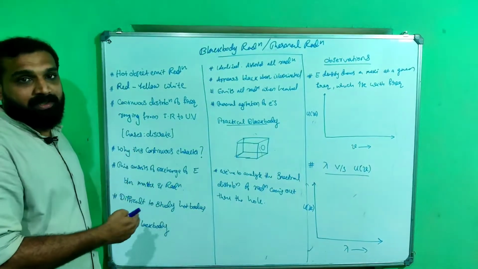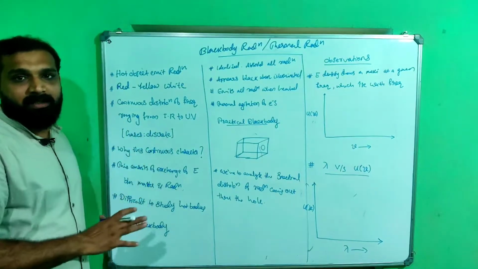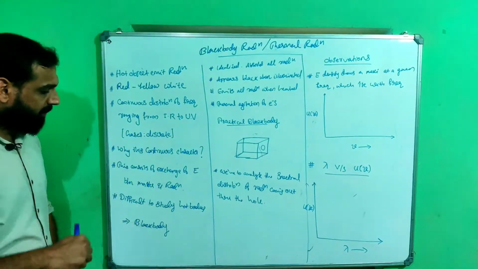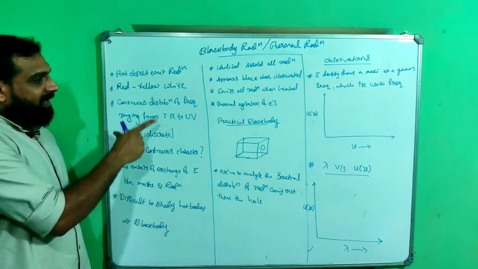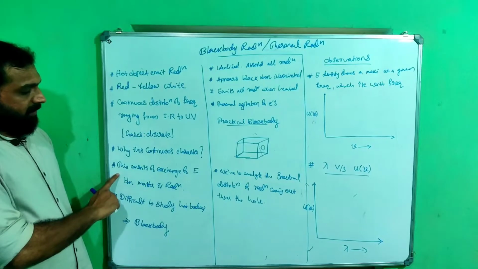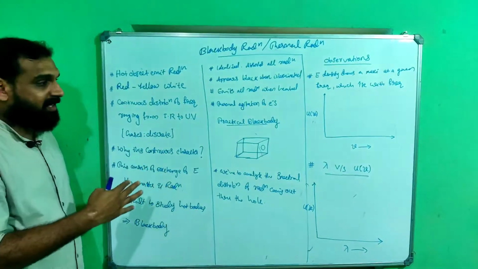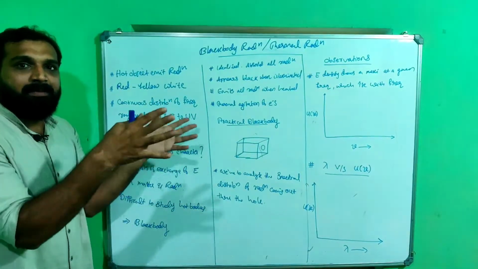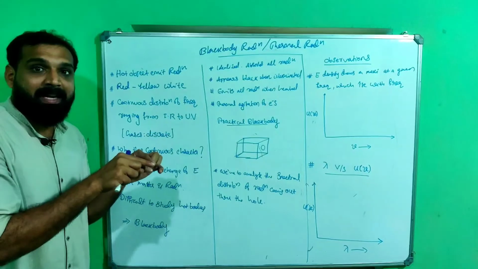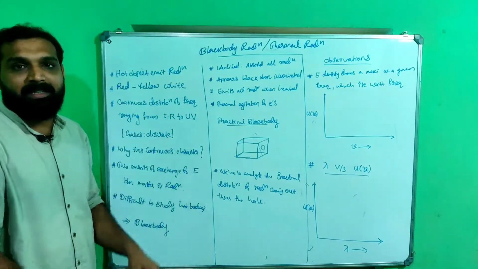Why is it a continuous spectrum, and what is the energy density of that radiation? That is our problem. In other terms, we are heating an iron piece and it is emitting radiation. The iron piece is matter, and radiation is coming out, so it is the interaction between matter and radiation.